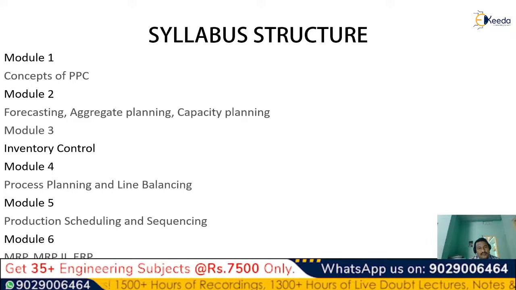And the next topics are aggregate planning and capacity planning, which consist of the total steps or functions of how the planning is done for aggregate planning and capacity planning. These are the other important topics from module 2.